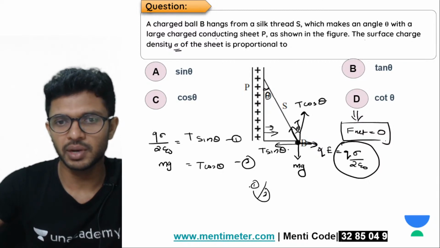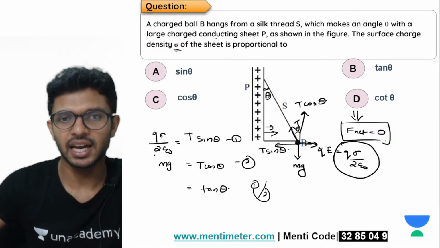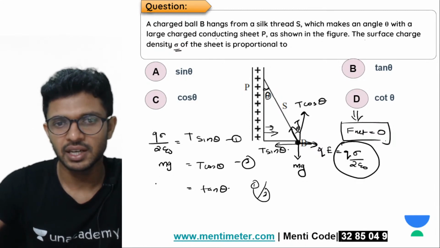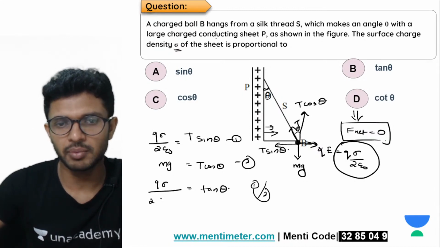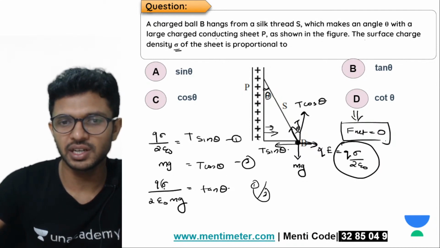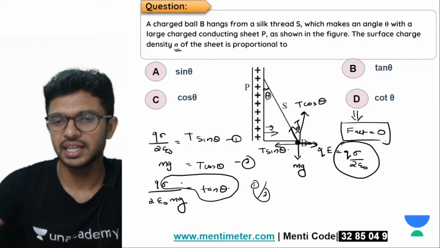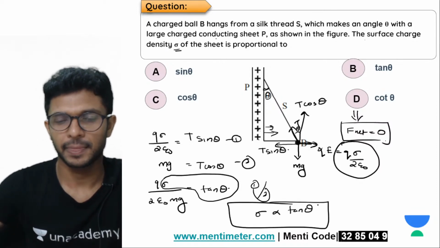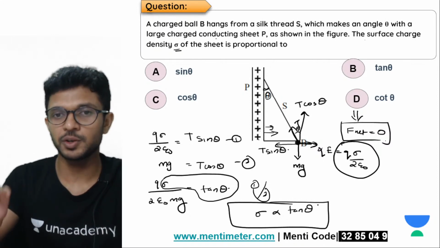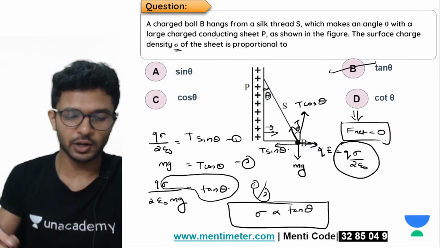Divide equation 1 by 2. What will we get? Sin by cos, tan theta. And on the right hand side you will get q sigma divided by 2 epsilon 0 mg. We don't need this bigger value, we only need how sigma is related to tan theta. Sigma is found to be proportional to tan theta, option B.